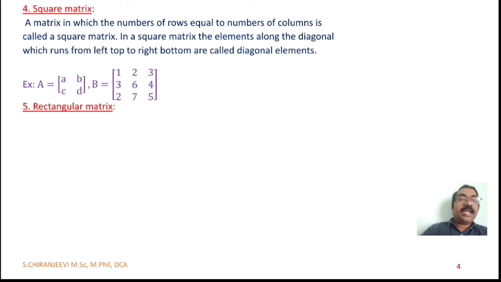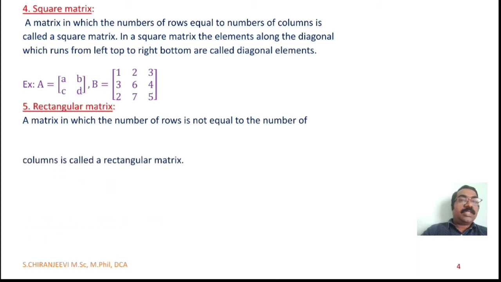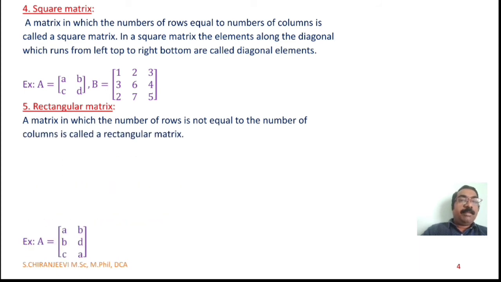Fifth one, rectangular matrix. A matrix in which the number of rows is not equal to the number of columns is called a rectangular matrix. Example: a, b, d, c, c, a, which is in the form of 3 cross 2. If the number of rows is not equal to the number of columns, we call it a rectangular matrix.